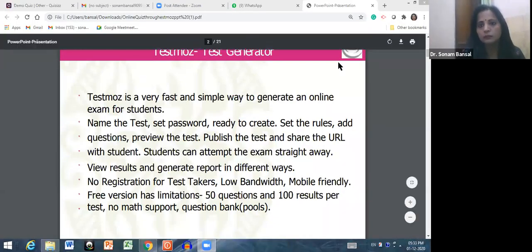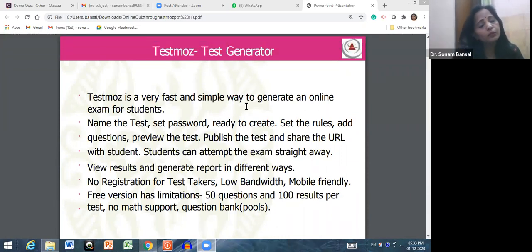So we will start with Testmoz. Basically, with Testmoz you can quickly generate an online exam test for your students. You can give a particular name to your test, and you can set a password, and it is ready to create. I will show you how. Set the rules first if you want to add any. Add as many questions as you want to add. Then preview the test. If you have done something wrong, you can change it by previewing. Then publish the test and share the URL of that particular test.